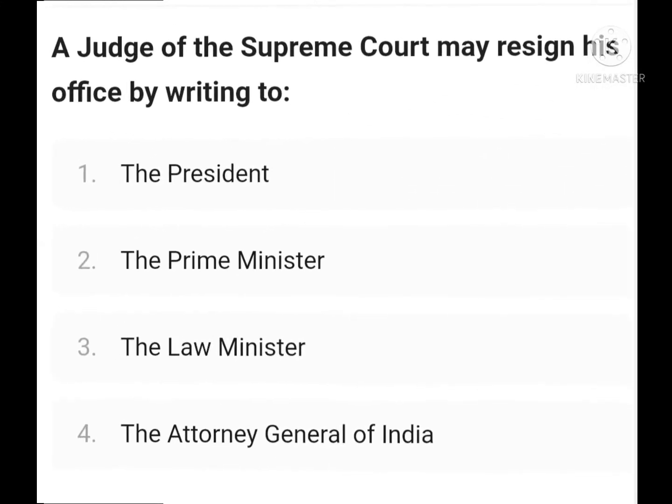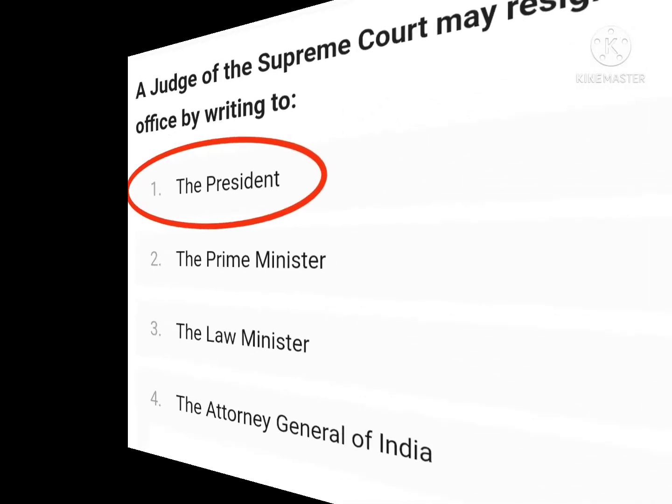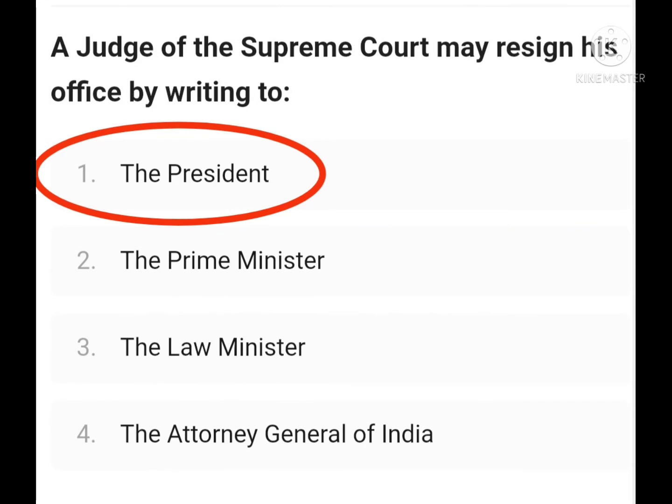Then the next question. A judge of the Supreme Court may resign from his office by writing to the President, the Prime Minister, the Law Minister or the Attorney General of India. The right answer is to the President.